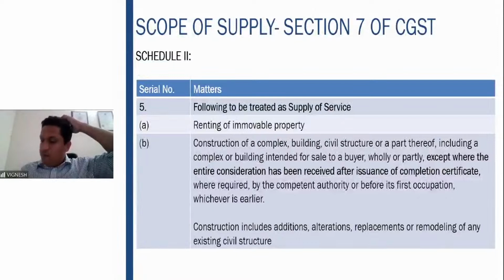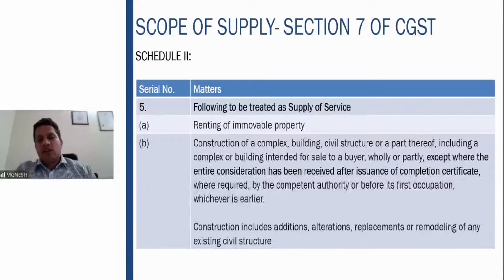So 5B, what does 5B say? It says construction of complex building, civil structure or part thereof, including a complex or building intended for sale to the buyer, wholly or partly, except where entire consideration has been received after issuance of completion certificate where required by the competent authority or before its first occupation, whichever is earlier.